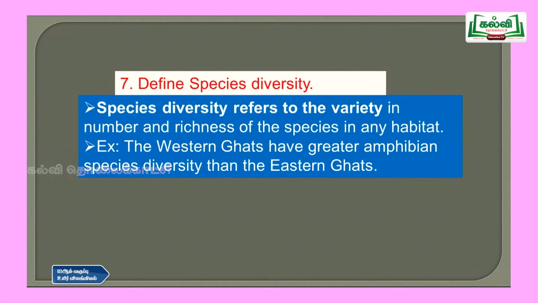Then question number 7, define species diversity. Species diversity refers to the variety in number and richness of the species in any habitat. An example is that the Western Ghats have greater amphibian species diversity than the Eastern Ghats. When we compare the number of amphibian species, the Western Ghats have more organisms than the Eastern Ghats. That is called species diversity.